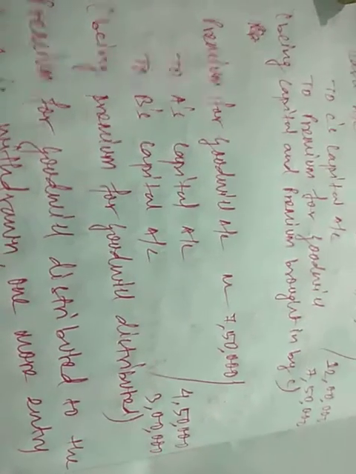The sacrificing ratio we have calculated is 3:2. So 7,50,000 when distributed in 3:2 comes to 4,50,000 and 3 lakh. So it will be rupees 4,50,000 for A and 3 lakh for B. So 7,50,000 distributed in the sacrificing ratio will be 4,50,000 and 3 lakh for A and B respectively, being premium for goodwill distributed.